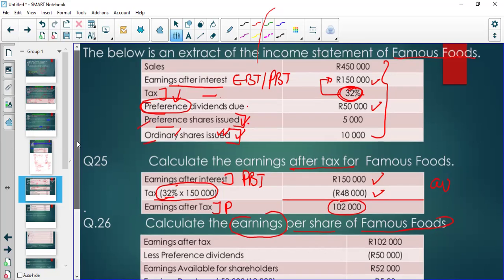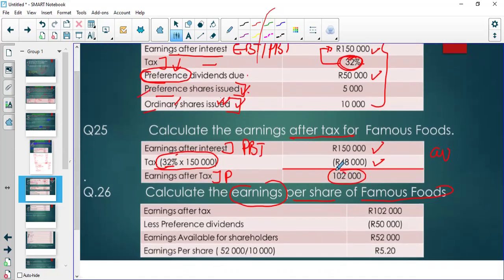So from the profit that we made, which is 102,000, we first have to pay the preference dividends, which is 50,000, because before we pay any ordinary shareholders, these guys receive a preference. So we have 102,000 left after we pay tax.